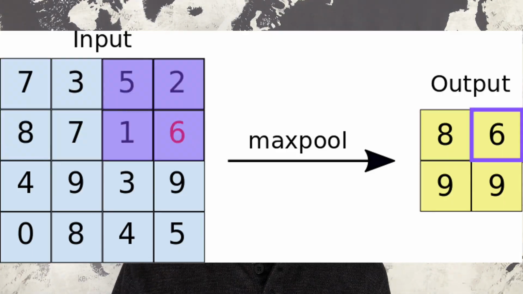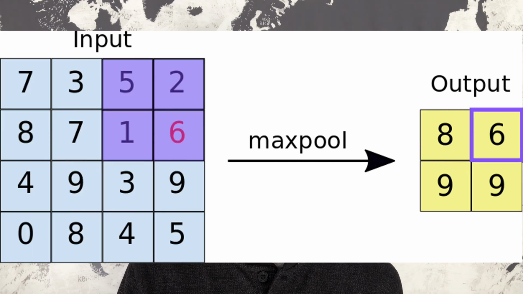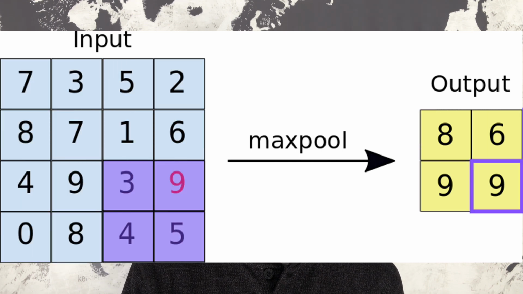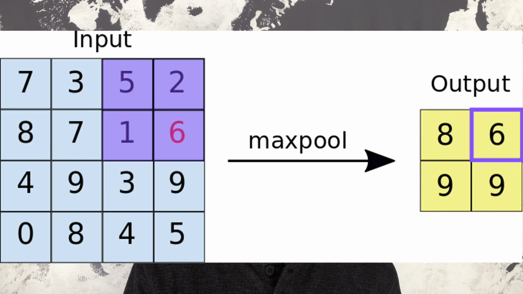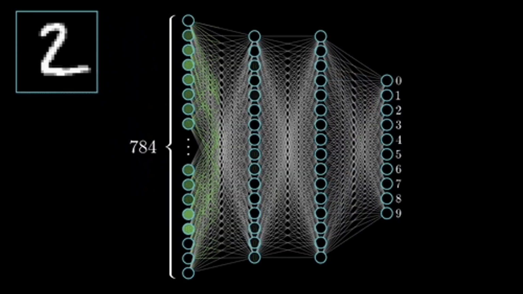Pooling is achieved by taking the maximum or average value within a small region of the feature map. This process helps to make the detection of features invariant to scale and orientation changes. And the fully connected layer is where all of the neurons in the neural network all come together for the classification. This layer combines the features learned in all of the previous layers to make predictions about the input.